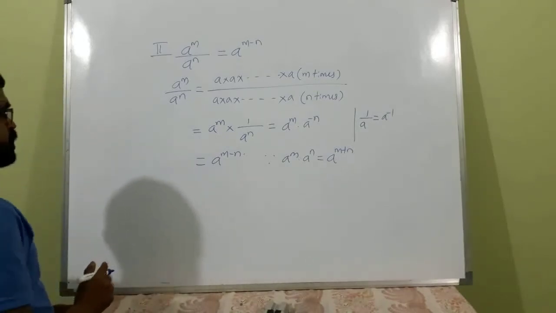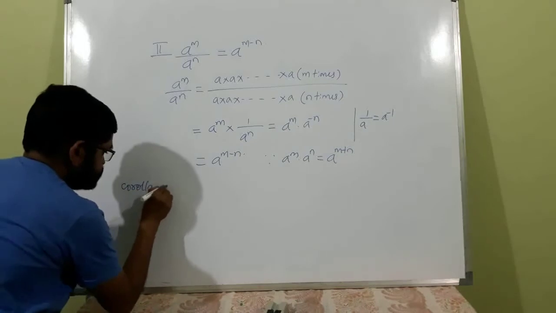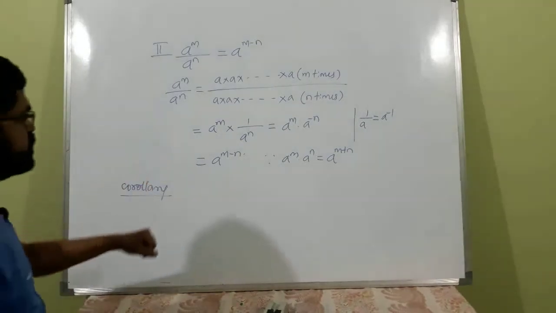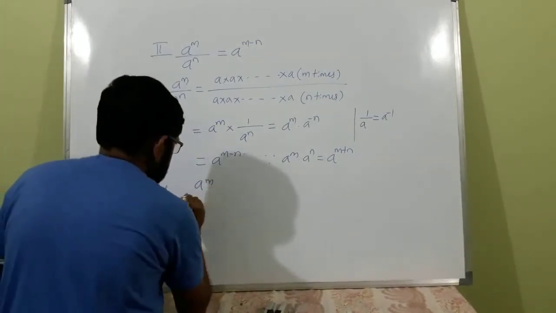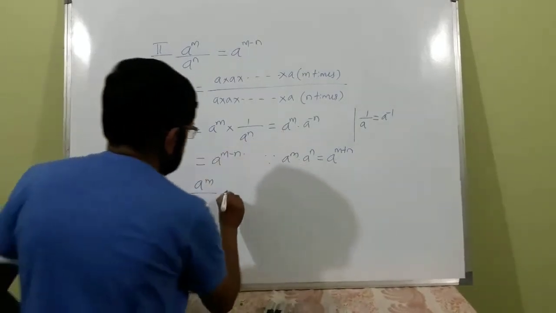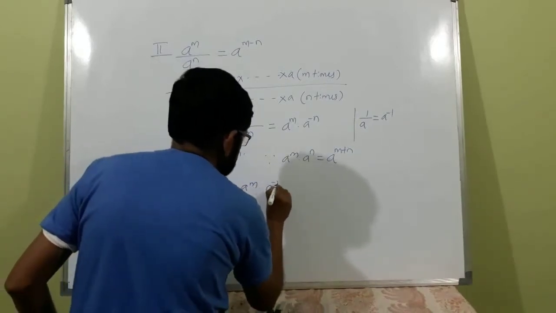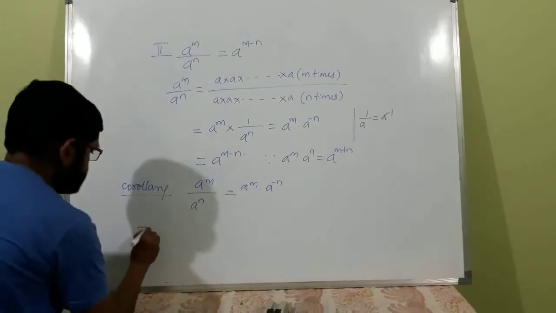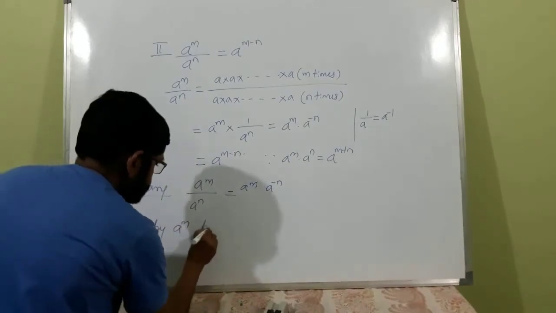Now, corollary results, or some results from this main result. See here, a raised to m by a raised to n is nothing but a raised to m into a raised to minus n, isn't it? Suppose you divide both sides by a raised to m.